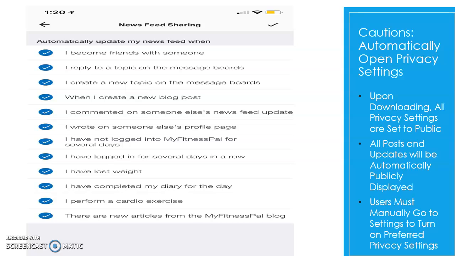One of the main things to be aware of when using the app are the open privacy settings. Upon downloading the app and creating an account, a user's privacy settings are automatically set to public. Therefore, anything that user logs in on their personal account can be viewed by the public using the app as well. Therefore, the user must manually go to their privacy settings to change their sharing preferences.